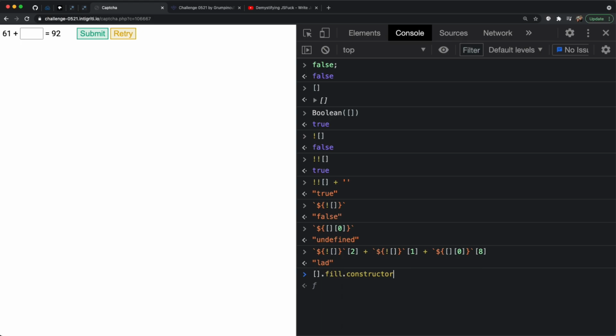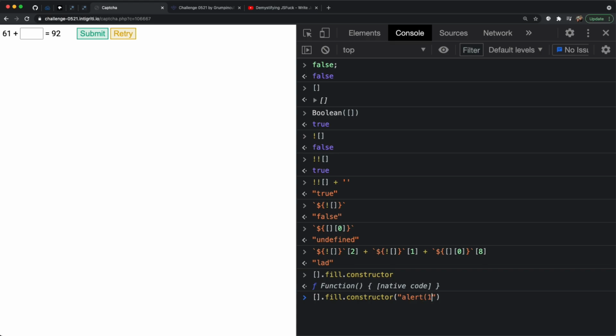And then we're going to the constructor, which is, again, another function, right? We can see that it's a function. And this function is basically going to allow us to pass in any string we want here and have it construct a new function from that, right?